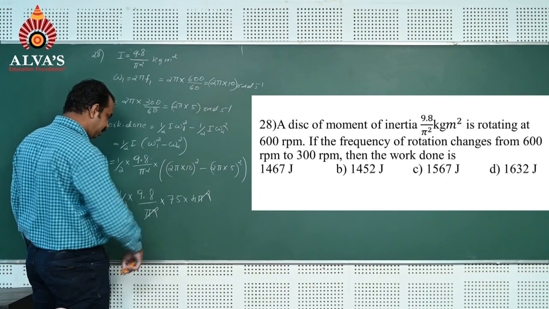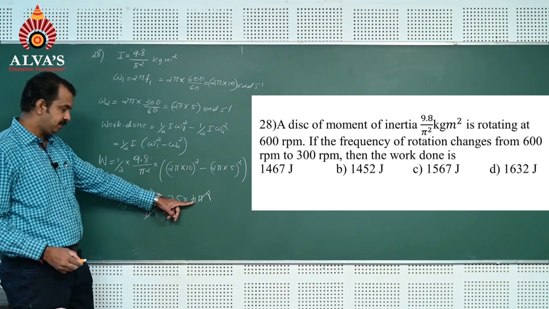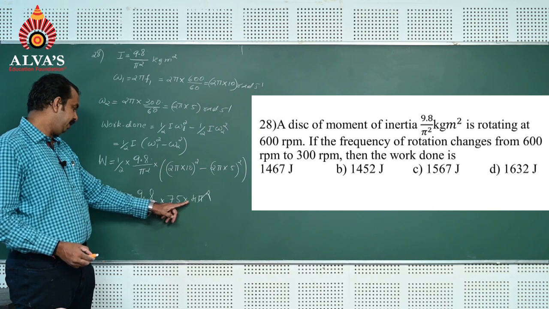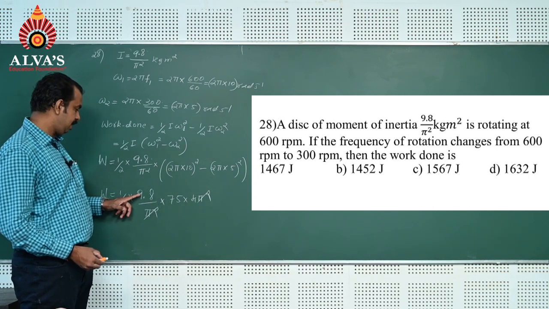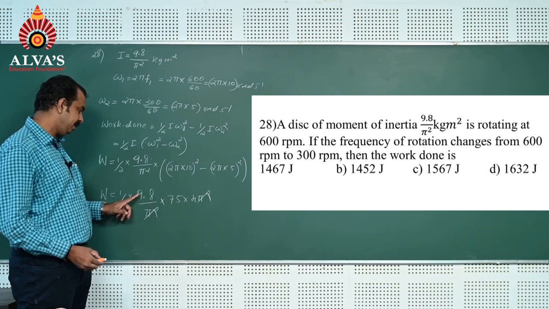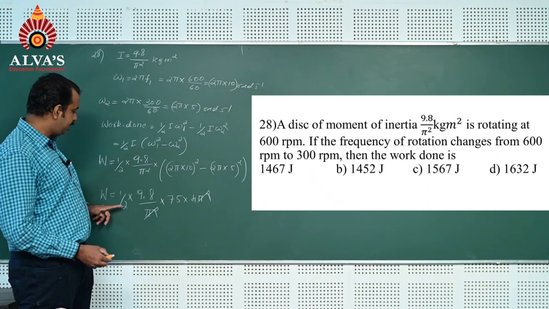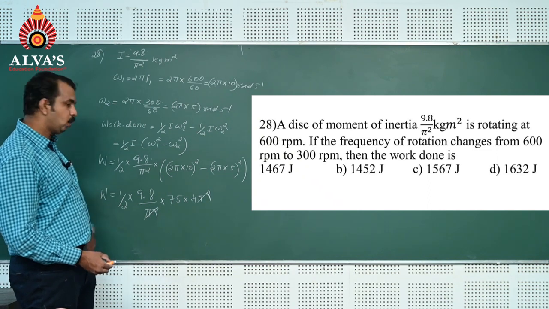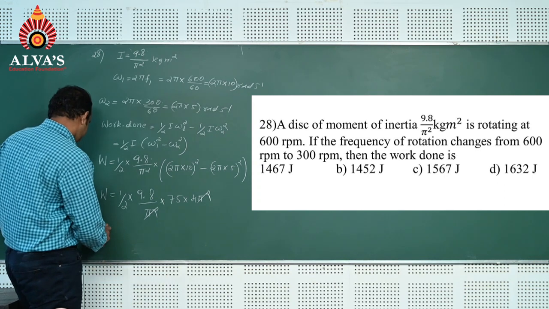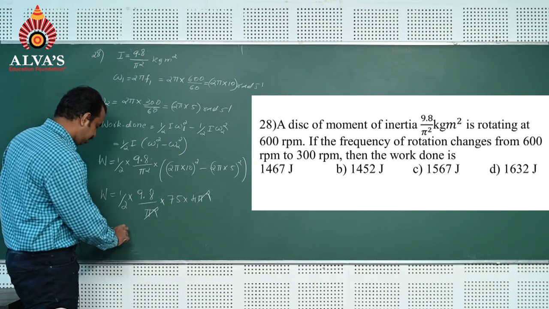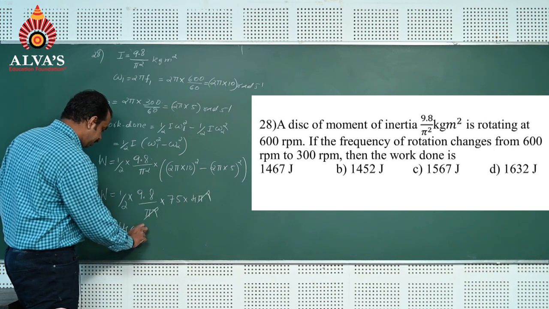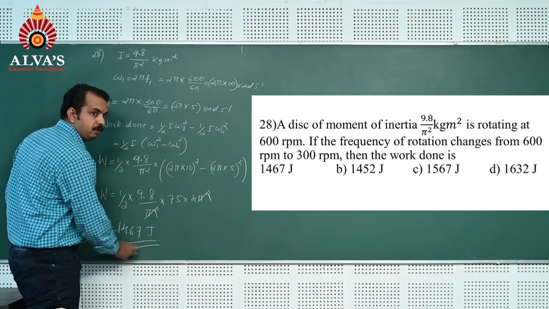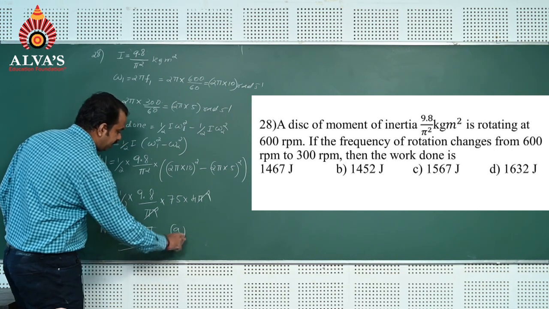Pi square gets cancelled, 75 into 4 times, it is 300. 300 into 9.8, almost we can consider this value as 10, 3000. 3000 by 2 means it is 1500. Value closer to this in the given options is 1467 joule. Option A is the correct answer here.